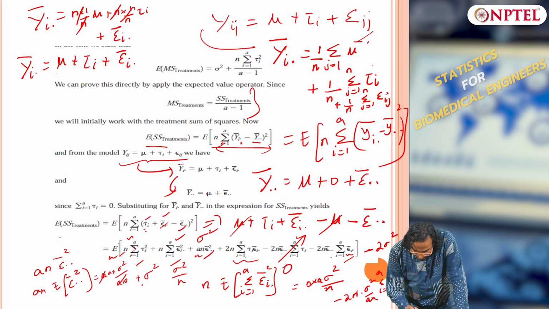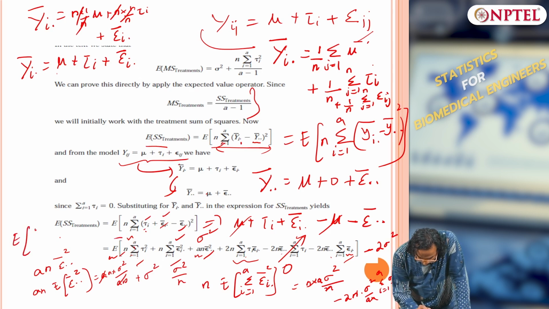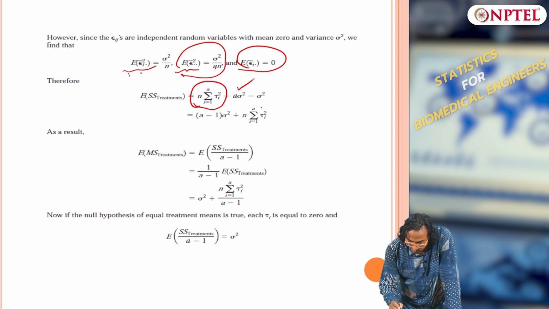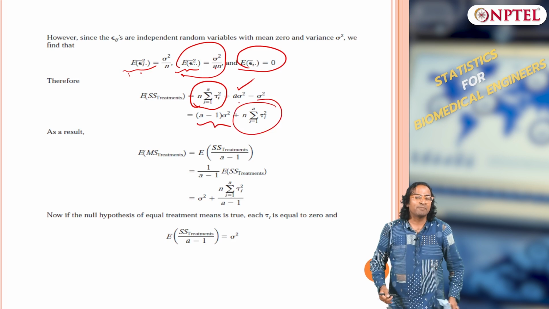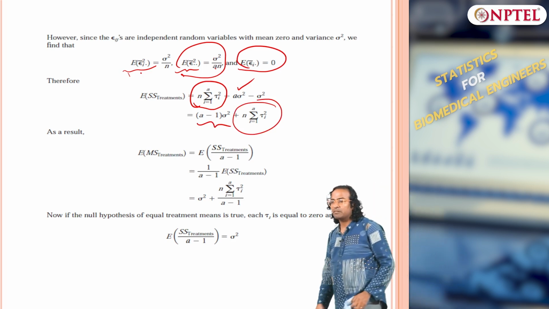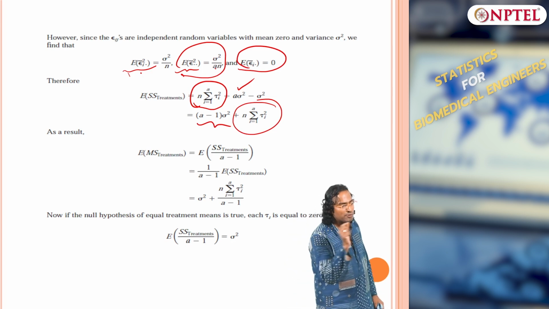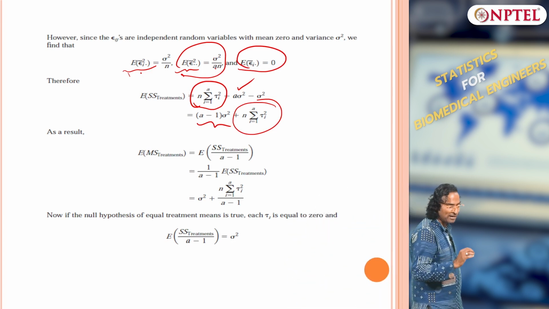So, I have the first term remains same, the second term is a sigma squared, the third term is sigma squared, and the sixth term is minus 2 sigma squared. So, what do I have? I will have a minus 1 sigma squared plus the first. This is my expectation of sum square treatment. You have to pay attention to each individual 6 components, if you start using the expectation and expand, this is what you will have.